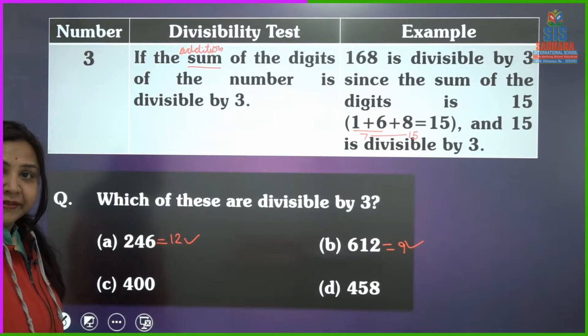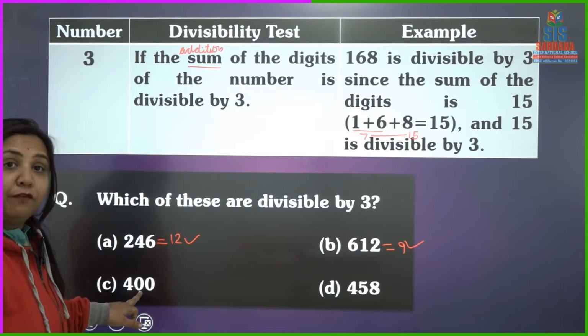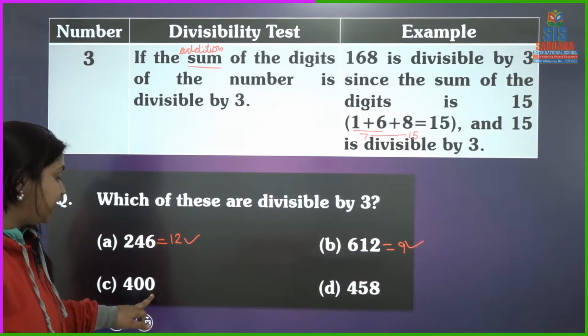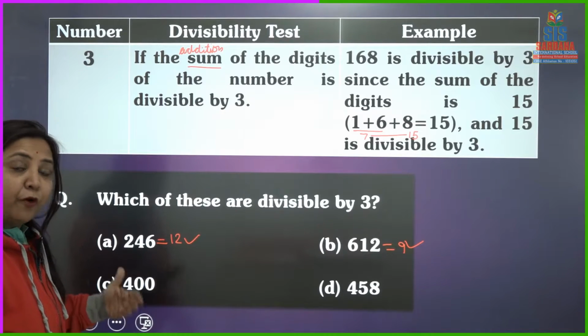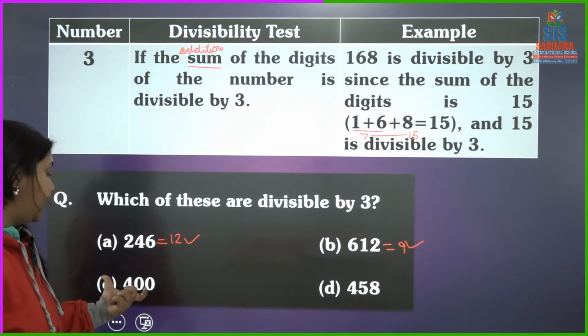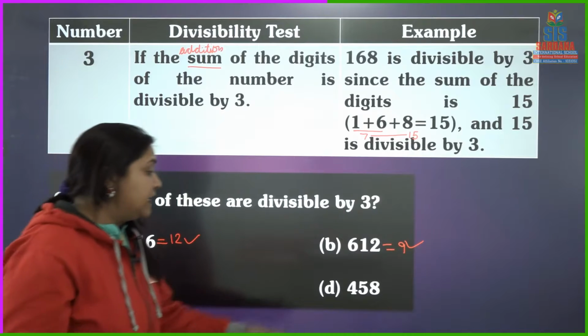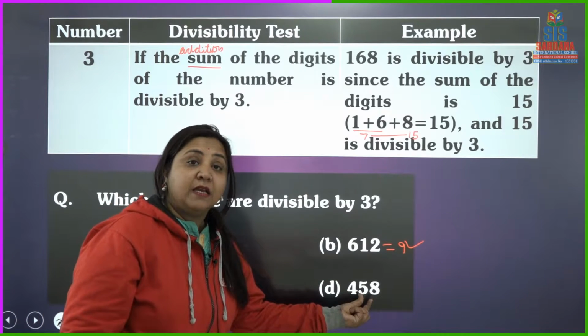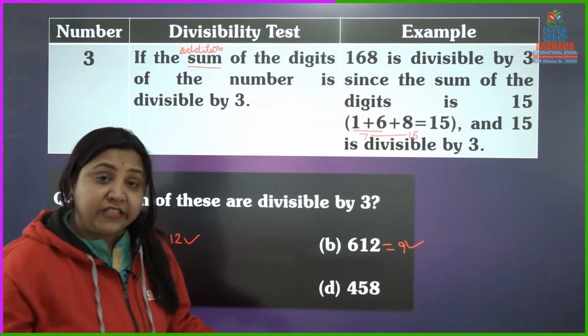Now 400. So 4 plus 0 gives you 4, and 4 plus 0 again gives you 4. And 4 is not a multiple of 3, so it is not divisible by 3. 4 and 5 will give you 9, and 9 and 8 will give you 17.